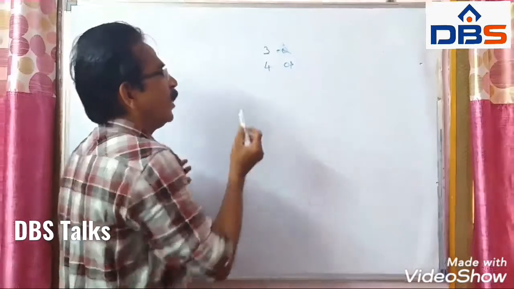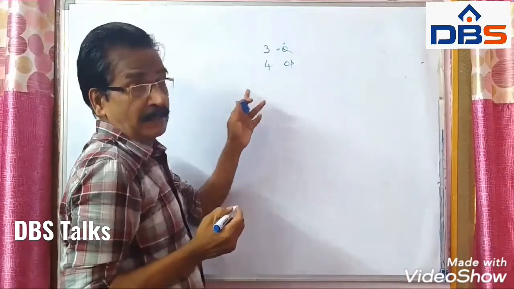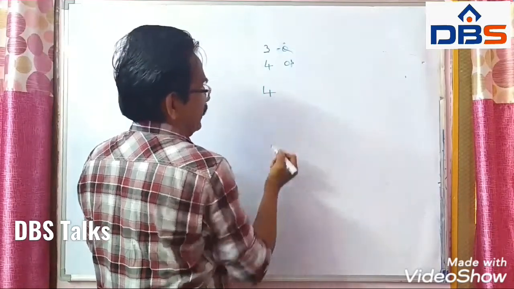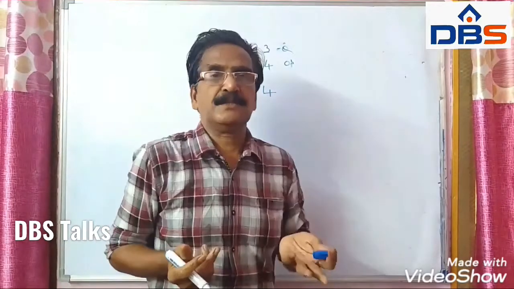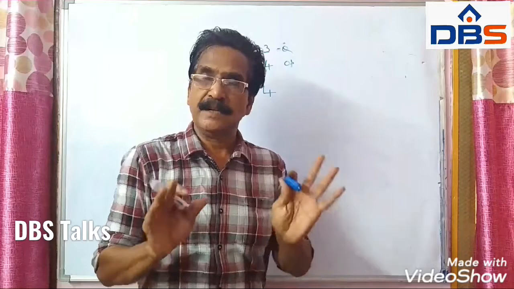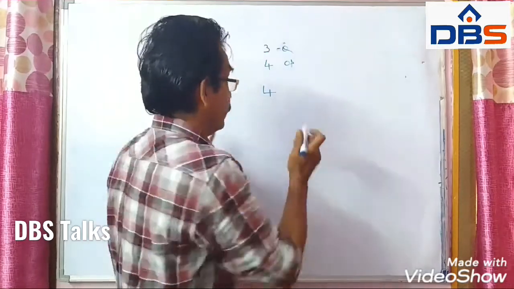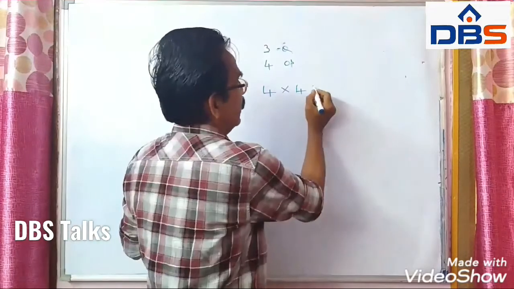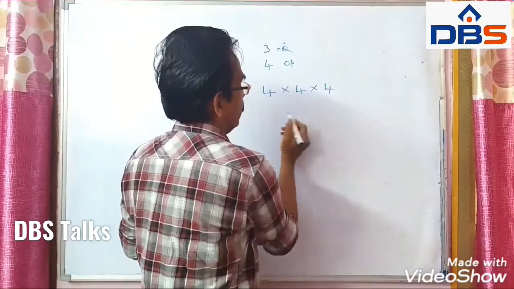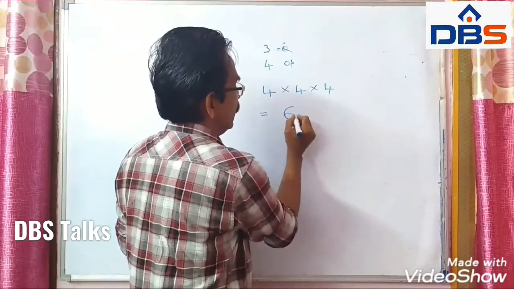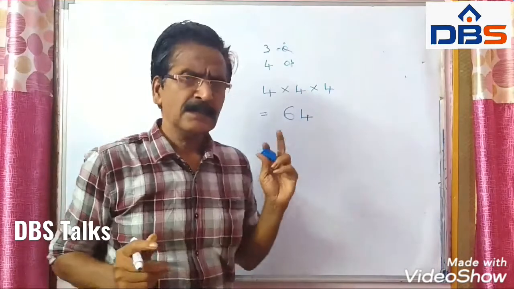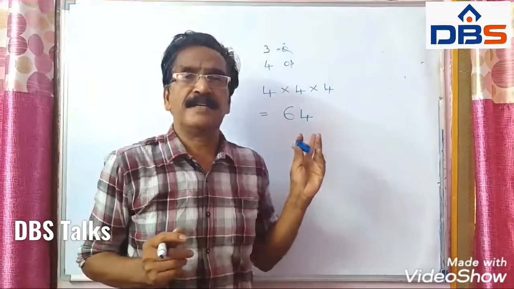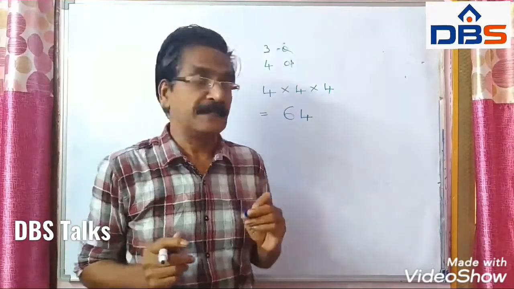See, in how many ways can three questions be answered? First question can be answered in four ways, because four options are there. And also the second question can be answered in four ways, and also the third question in four ways. Total 64 ways. This is the total number of ways in which three questions can be answered.